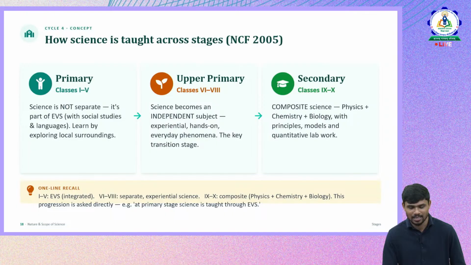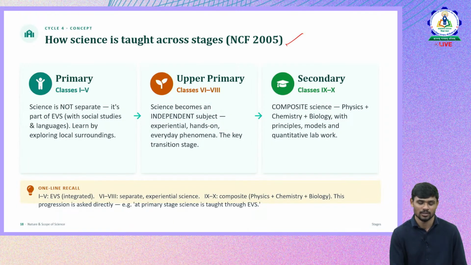How science is taught across different stages, and how science should be taught in different stages, according to NCF 2005 recommendations. We study science in all the stages. How should science be at the primary level, the upper primary level, the secondary level?